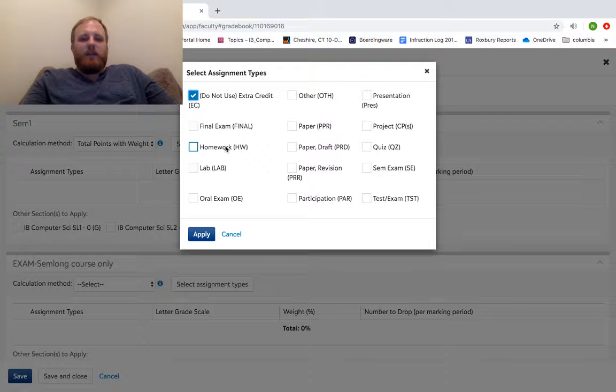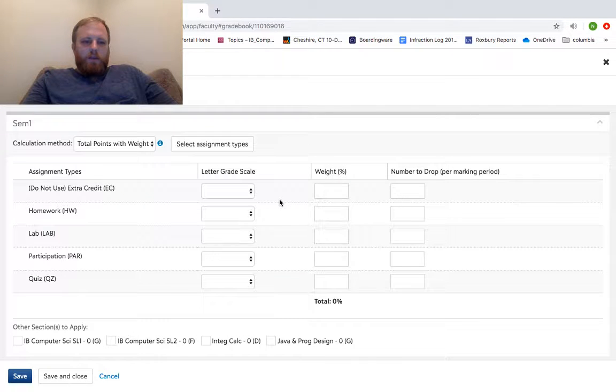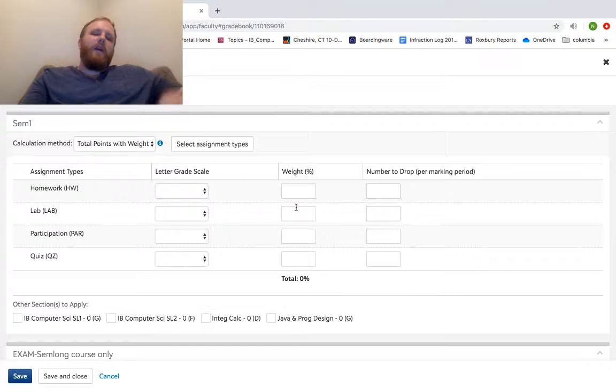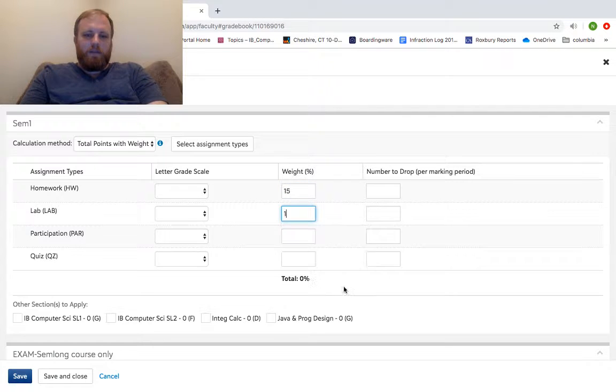But for this class, I might say, okay, I have labs for my coding class here. I might have a quiz, and I might have participation grade, homework. Let's say that those are my 4 sections. Or look at me, accidentally using extra credit. So, of these sections here, letter average is fine, but ultimately it doesn't make a difference what you put in those. It only cares about the percentage of weight. It's got to add up to 100.